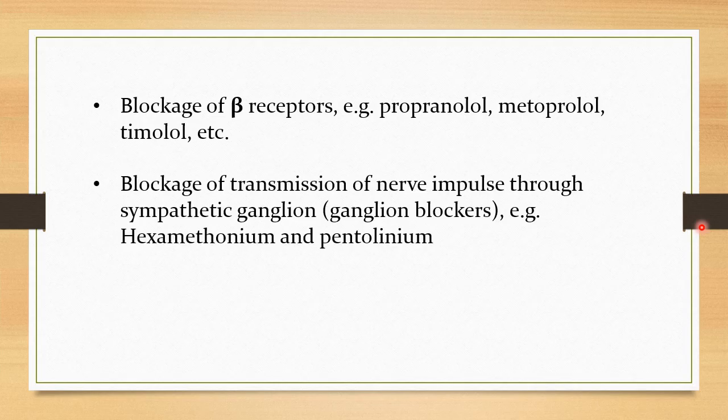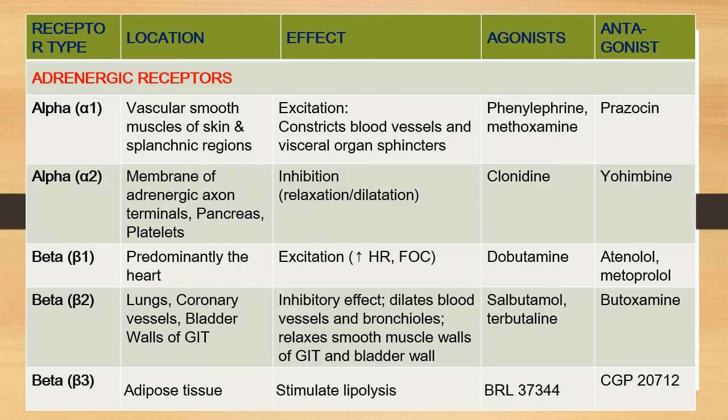Then certain drugs cause the blockage of transmission of the nerve impulse through the sympathetic ganglion. These are called ganglion blocker drugs. They prevent this transmission from the presynaptic to the postsynaptic part. That means the impulse will not reach from the pre-ganglionic to the post-ganglionic neuron. The examples are hexamethonium and pentolinium. So these are the mechanisms by which the sympatholytic drugs or sympathetic blockers work.